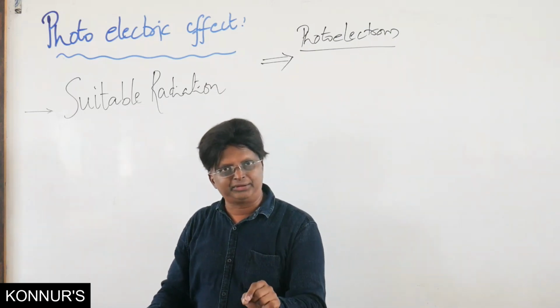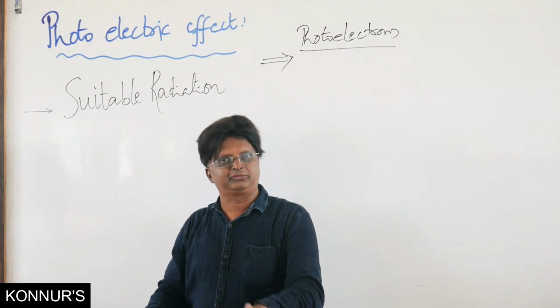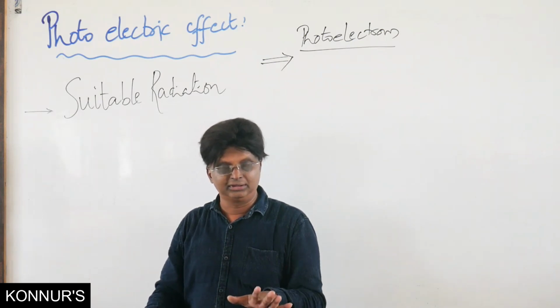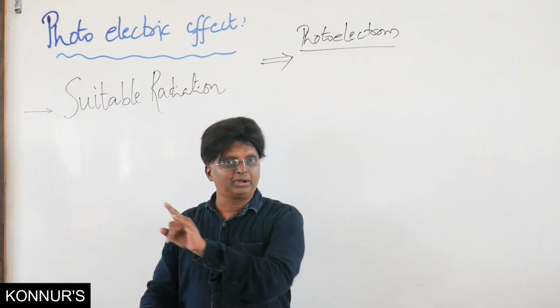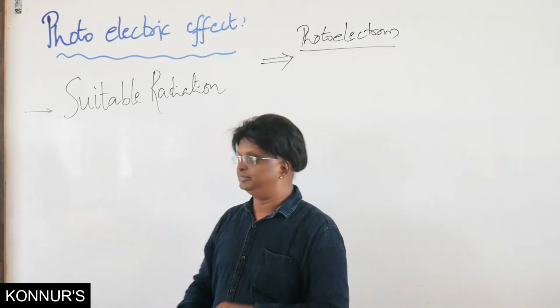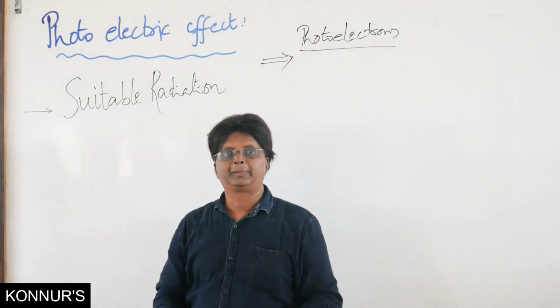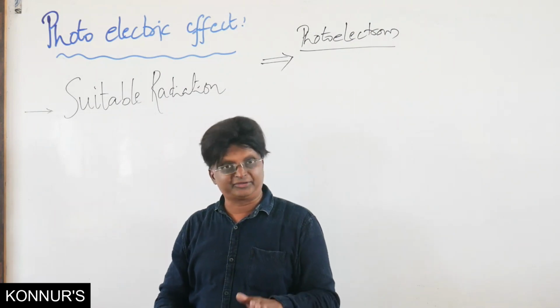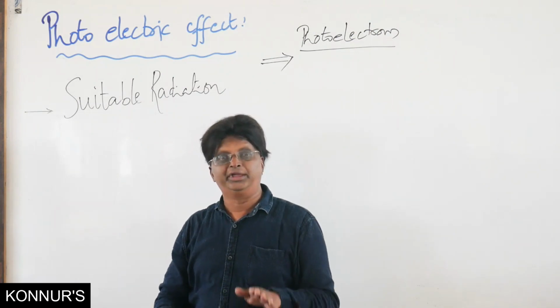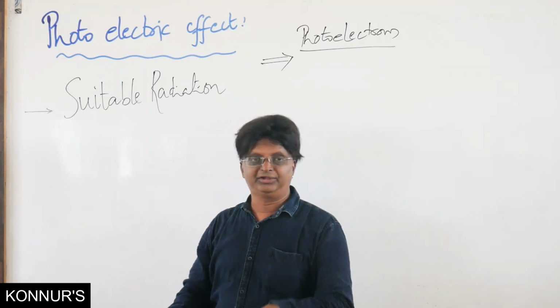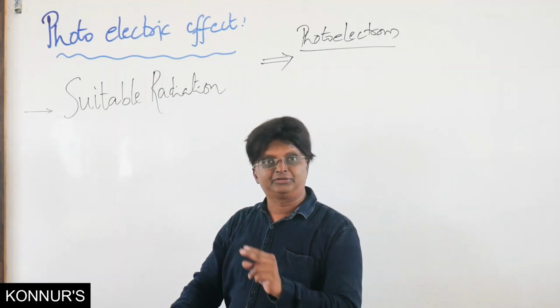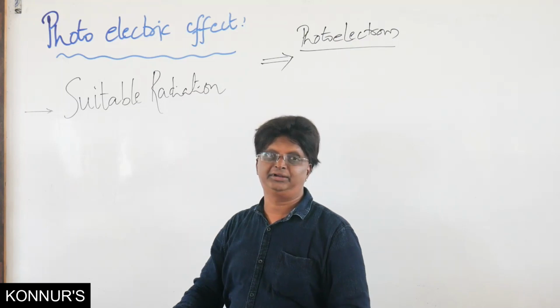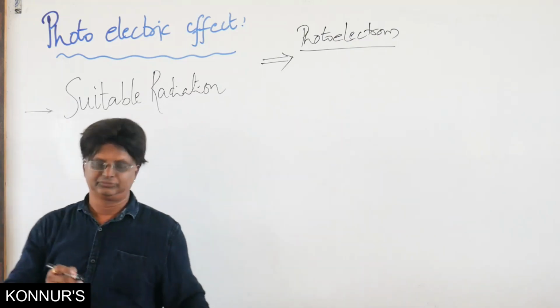Each and every statement is a solution for your CET NEET question. If not for JEE, for CET NEET, do remember each and every statement. First comes suitable radiation. Yes, for a metal surface to eject electrons, it requires suitable radiation. In the case of this suitable radiation, we have defined three important parameters, right?